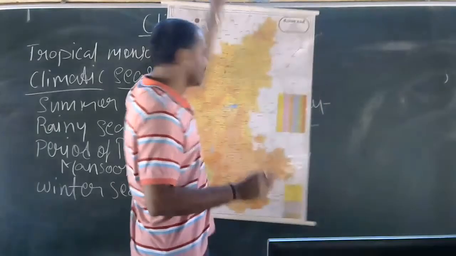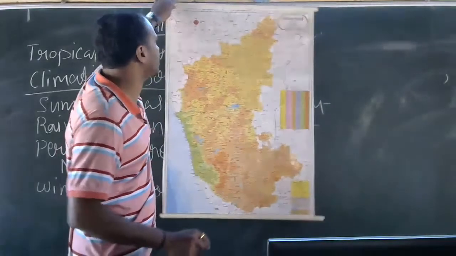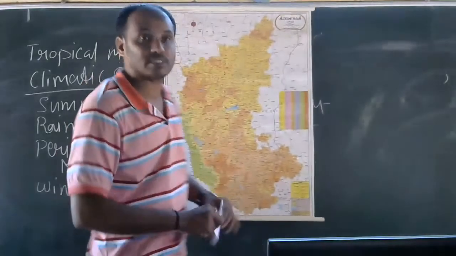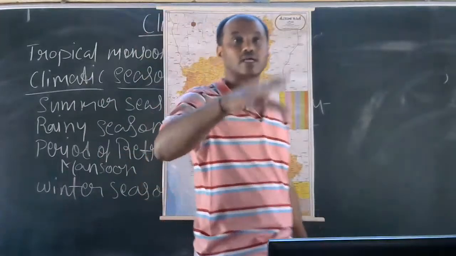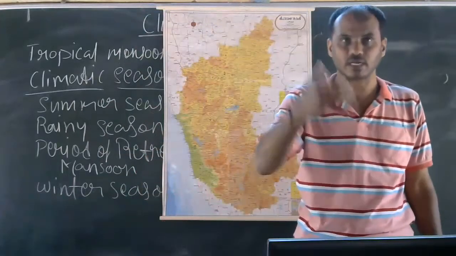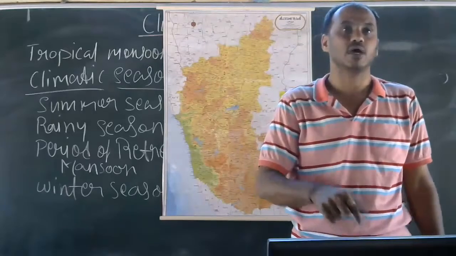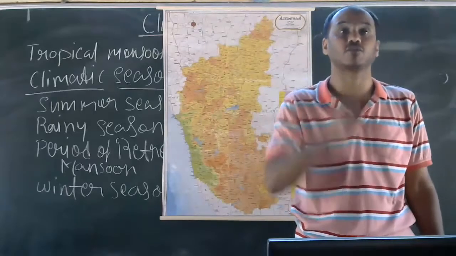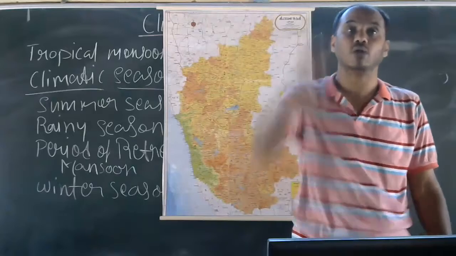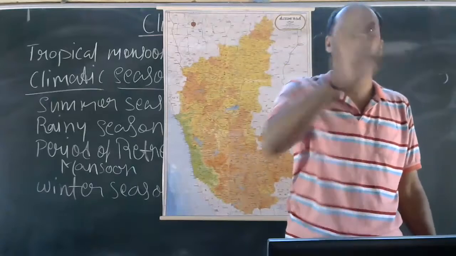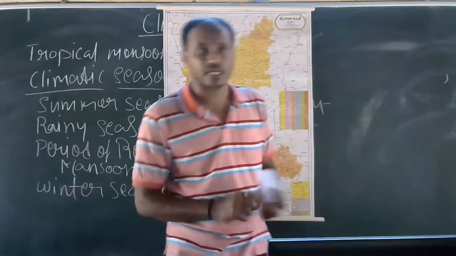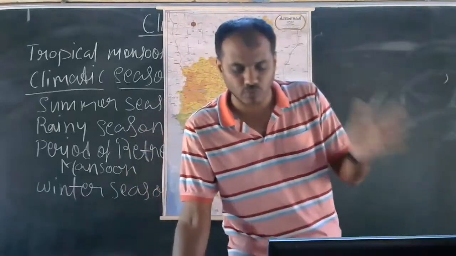I'll show you just a small clip here. Just now I said rainy season. In Karnataka we receive more than 250 centimeters of rainfall. How do we receive that 250 centimeters of rainfall, especially in the rainy season, and why in the coastal and Malnad region itself? The rainy season has also been called the southwest monsoon winds.